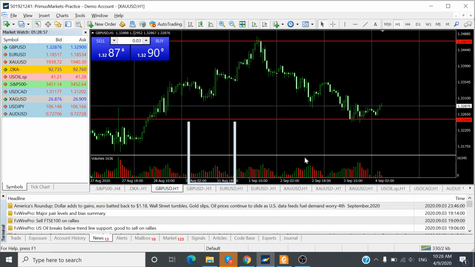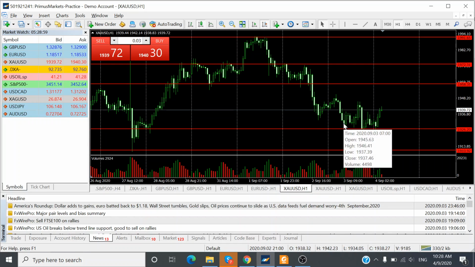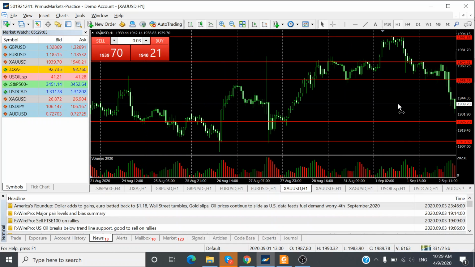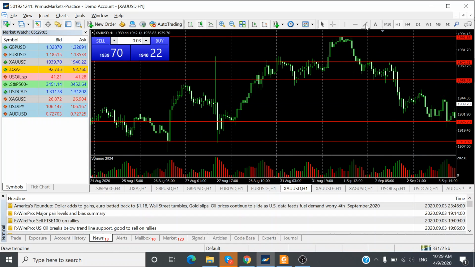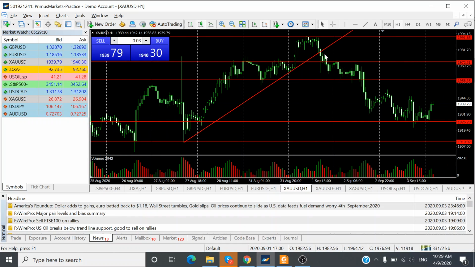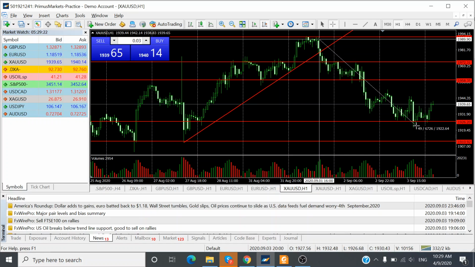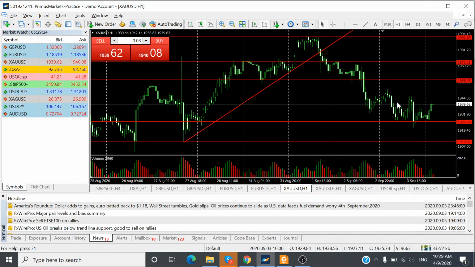Okay, then moving on to gold prices. Gold prices, as we saw on the last few days, was moving up, and then after it was finding resistance, and on Tuesday again it broke down from a high of 1,991 over here. Okay, and at 9 p.m. on Tuesday it came down, and it has been going down for about $67 all the way.